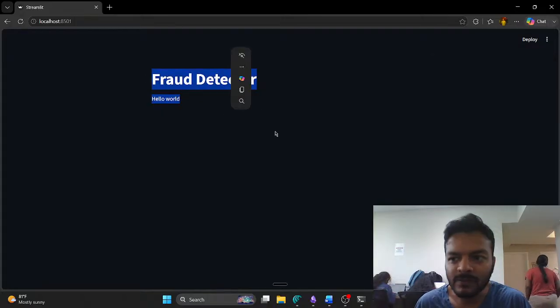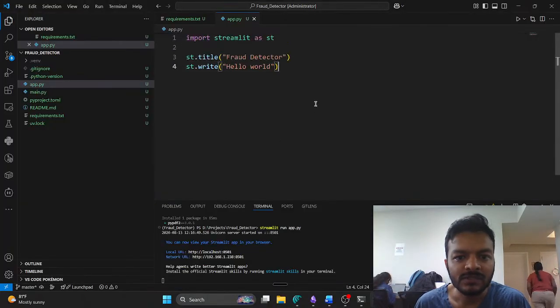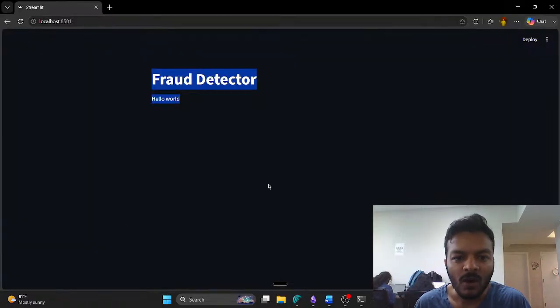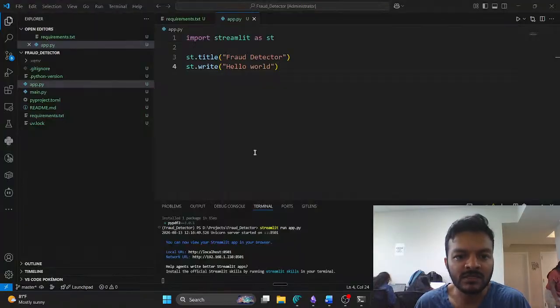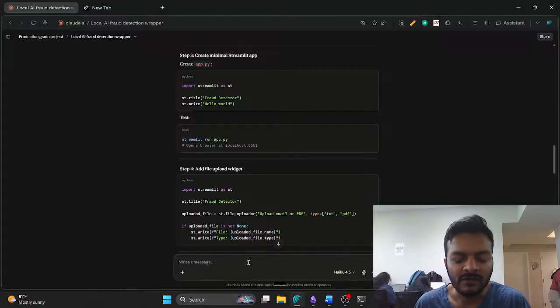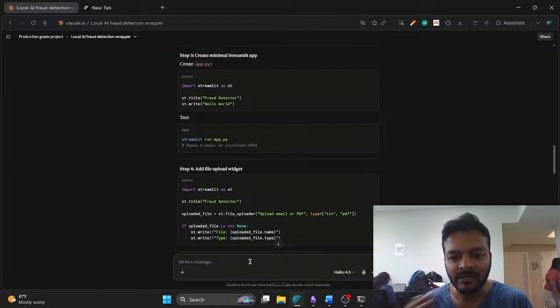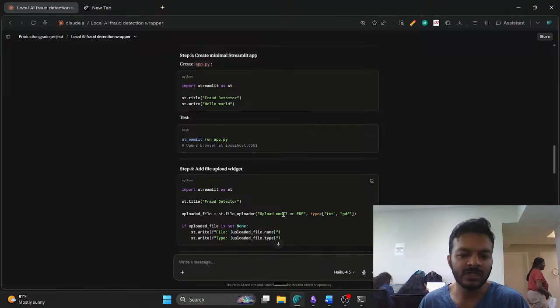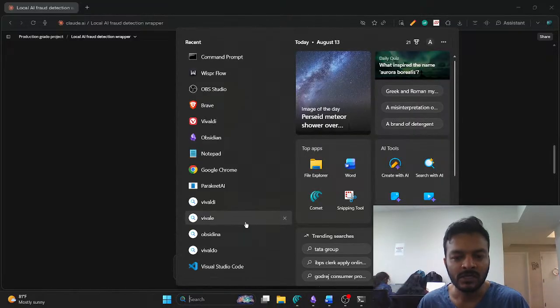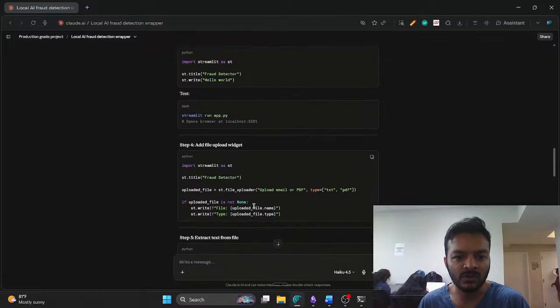Yay! It's running properly. So all we have to do is create a chatbot here somewhere, or upload your file here, and once we upload we get an output like whether it's genuine or not. We can also create some sample test cases using Claude. Like, give me some sample fake emails and genuine emails, and then we can upload an email or PDF, whatever, in text format. We can do changes later, but what we'll do is we open the notepad, we put those test cases, and then we see if it works or not.